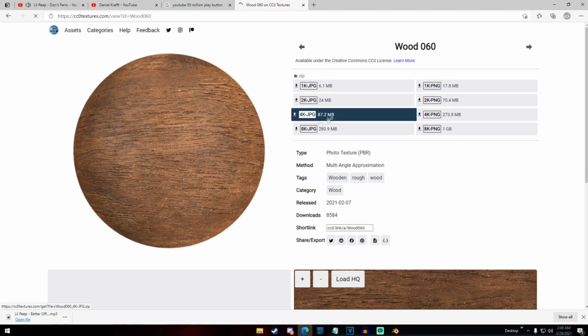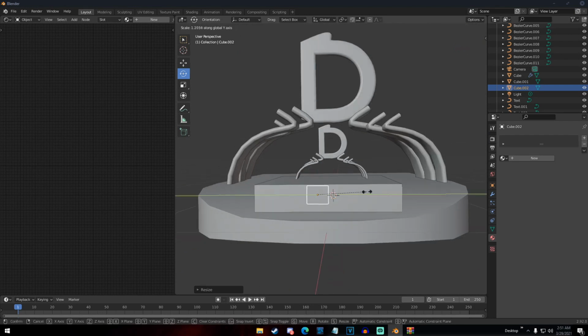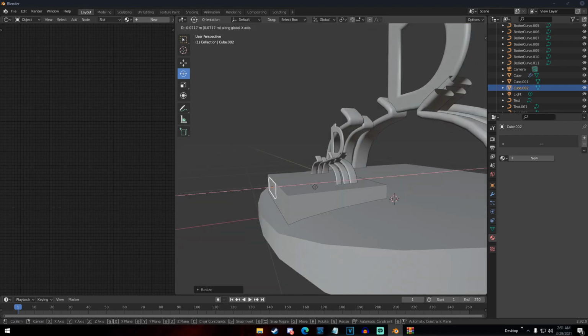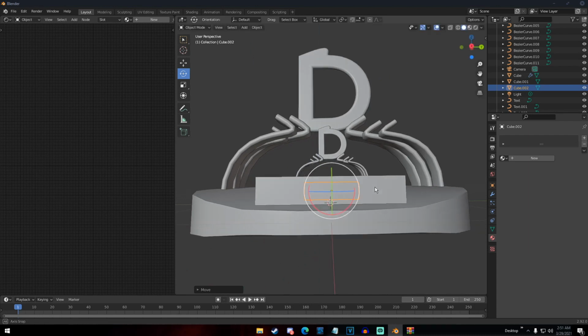I went to CC0 Textures and got this wood material to put on the box, to try to make it look nice, like kind of like a little wooden box. Just trying to give it some sparkle, you know. So after I put the wood material on there, I started making the plaque. It's nothing special. It's literally just a gold cube.